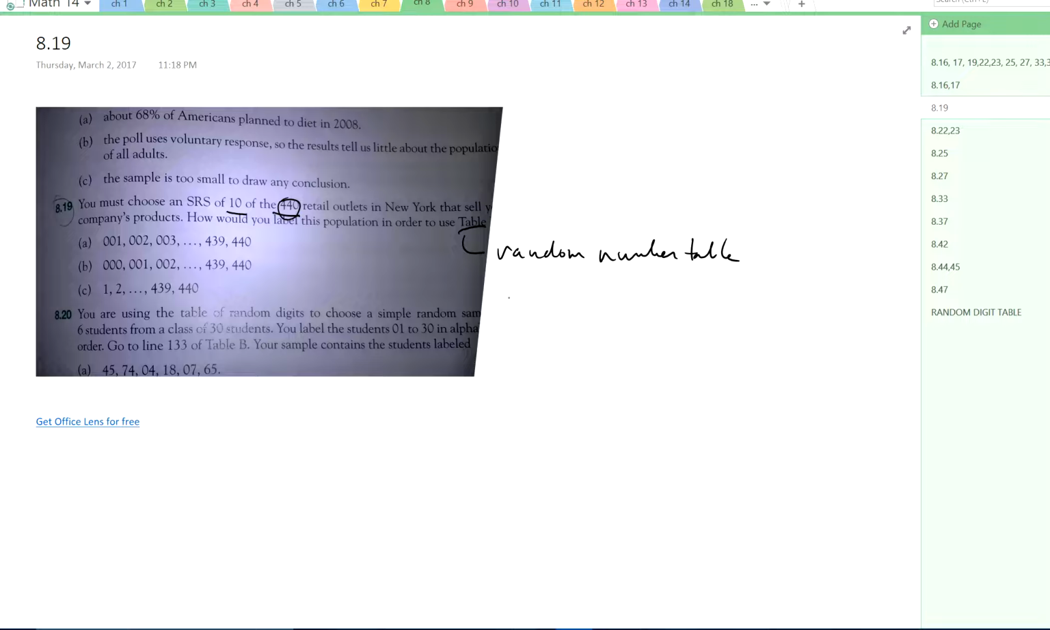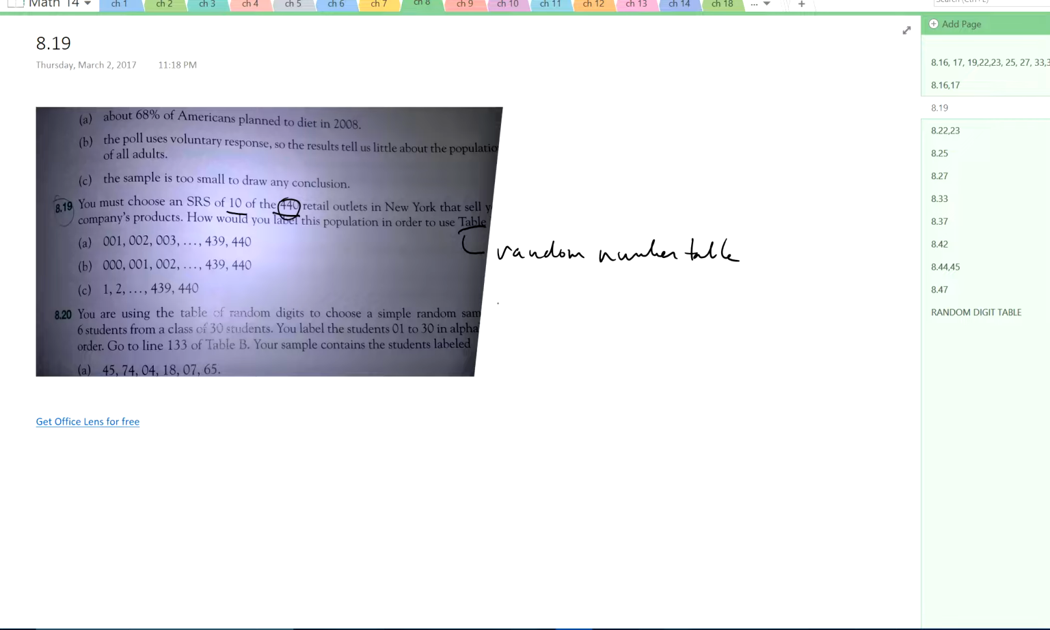Oh, wait a second here. Oh, hold on. I got to read this a little more carefully. Let me erase this here. I want to choose an SRS of 10 of the 440 stores. How would I label the population in order to use it? So I want to label the population of the 440 stores. I've got up to triple digits.